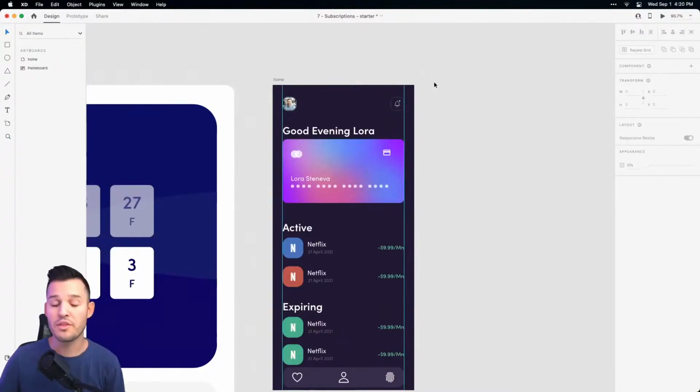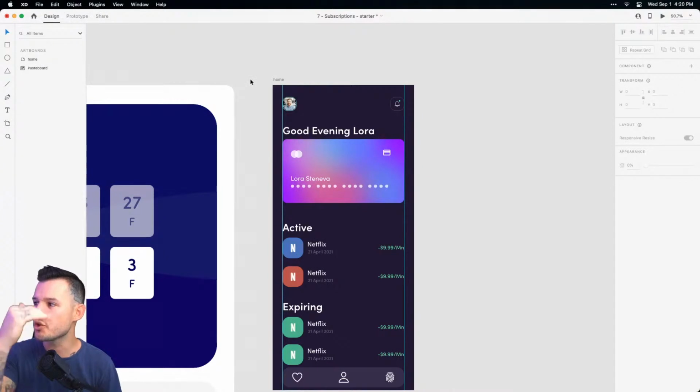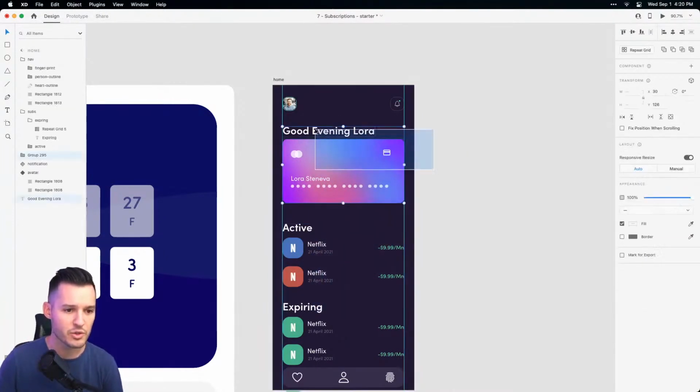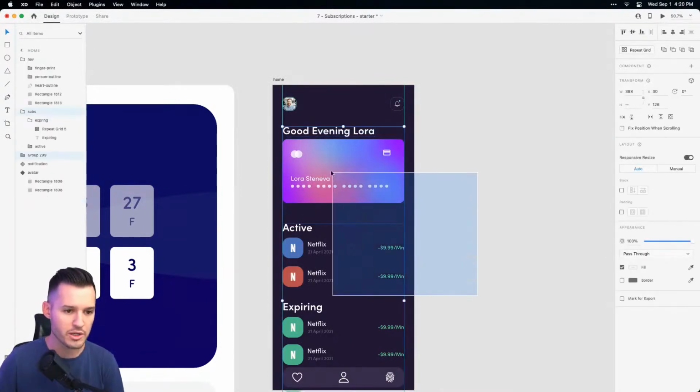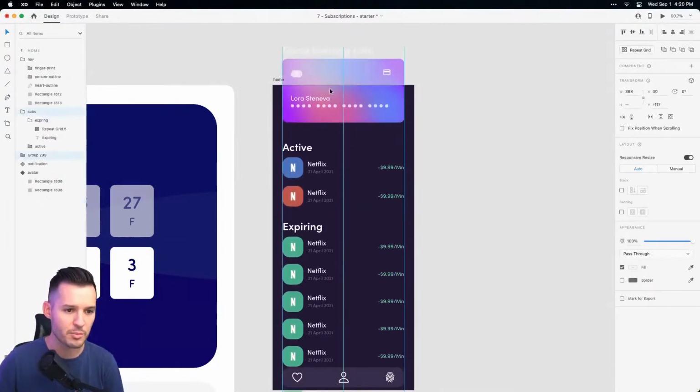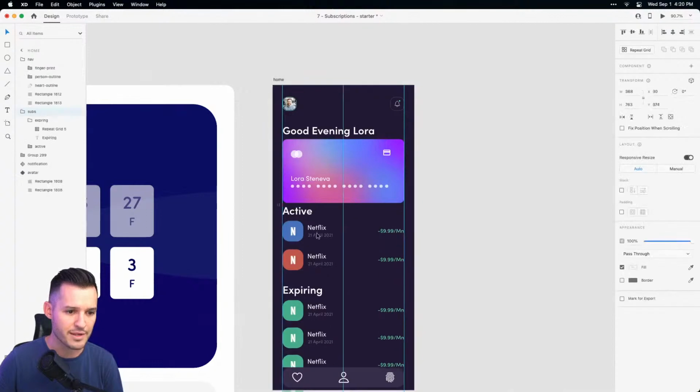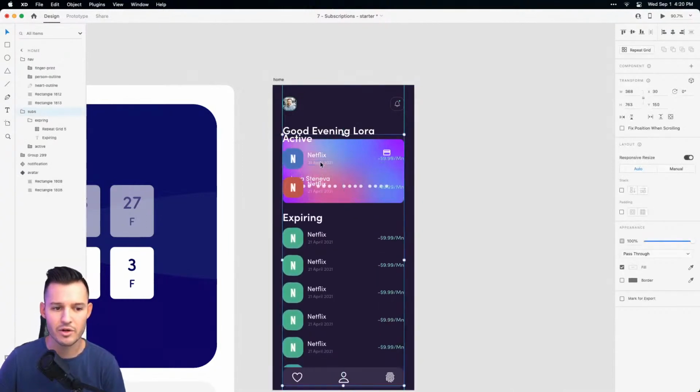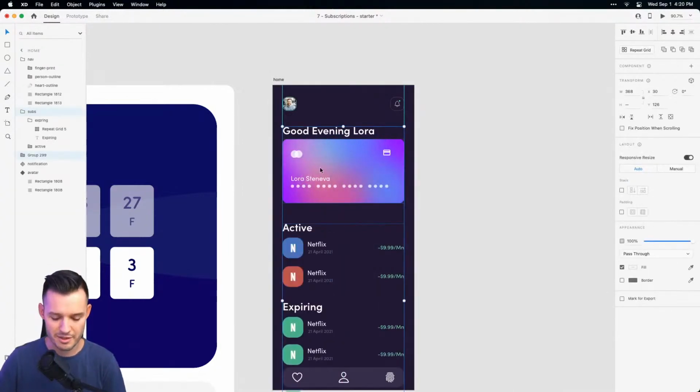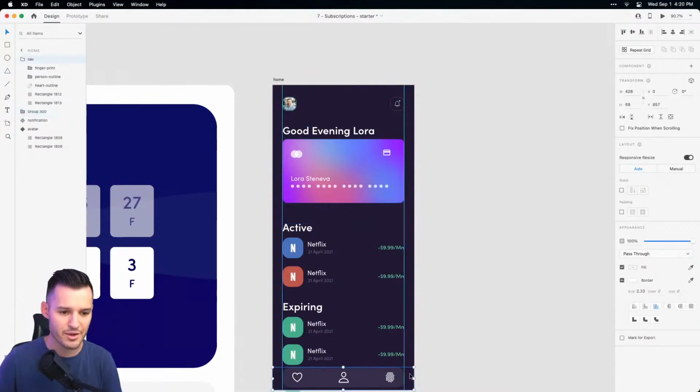So, or maybe the whole thing stays together. I'm not sure. What do you guys think? Where should the scroll group kind of stop? So we could have this whole, here's what I mean. Let's group our welcome and our card together. We could have this whole thing scroll up like so. Or we could have this thing scroll up and behind our card. I think we probably want the whole thing to go. So let's group it together like so.